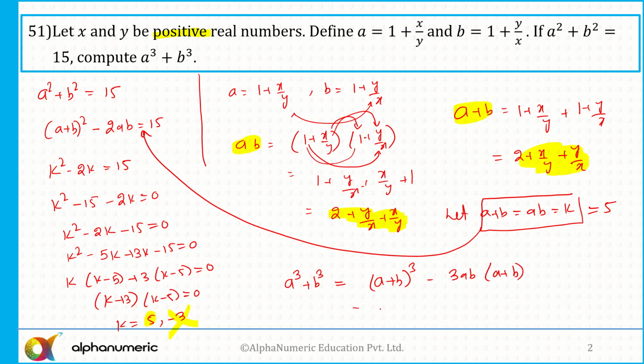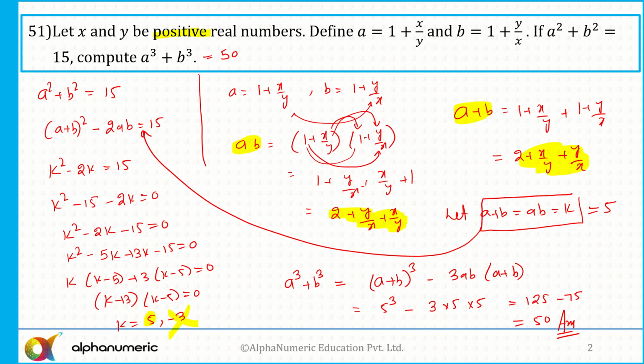So I can say this is 5 cube minus 3 into 5, a into b is 5 as well as a plus b is also 5. So 5 cube is 125 minus 75, and 125 minus 75 is 50. So the answer for this question is 50. So I hope that it is clear to all of you.